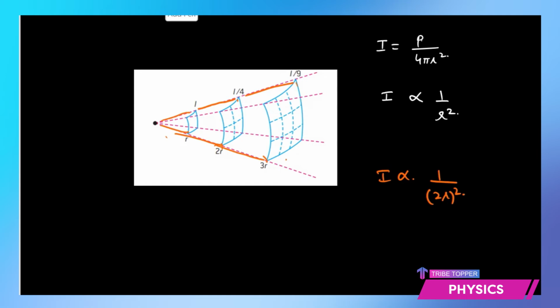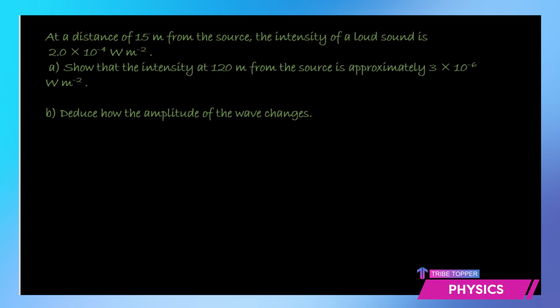So let's have a look at one of the questions. So here we have a question which says that at a distance of 15 meters from the source, the intensity of a loud sound is 2 times 10 to the power negative 4 watt per meter square. Show that the intensity at 120 meters from the source is approximately 3 times 10 to the power negative 6 watt per meter square. So that is going to be a simple one, because intensity is equal to P over 4 pi r square.